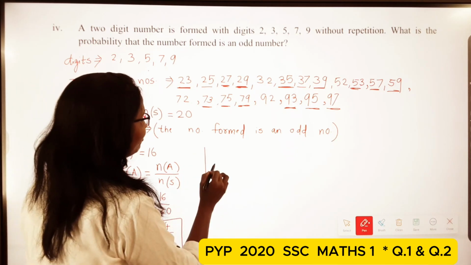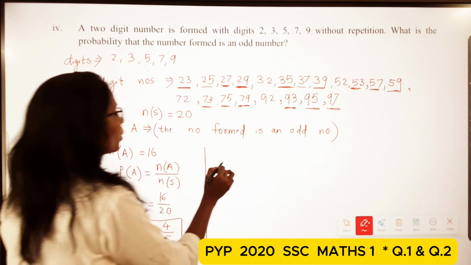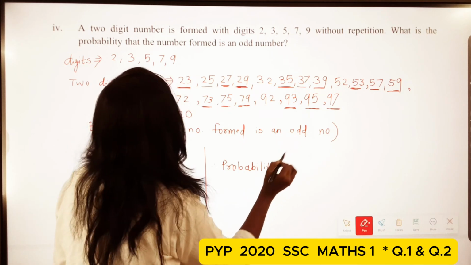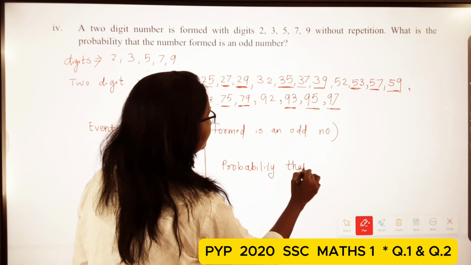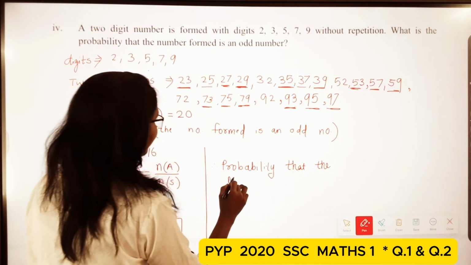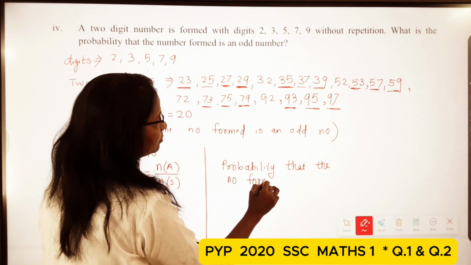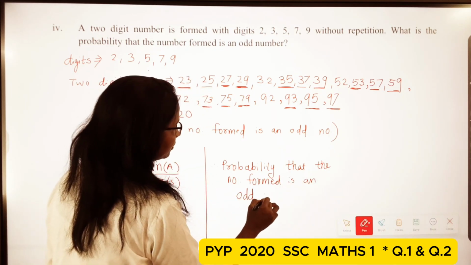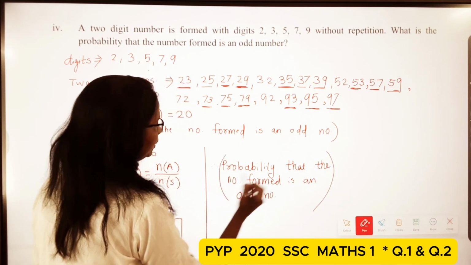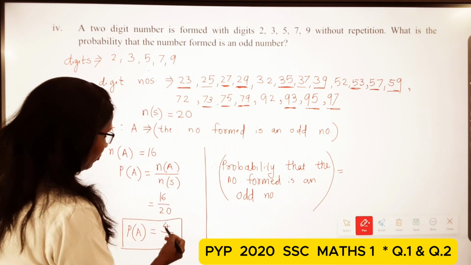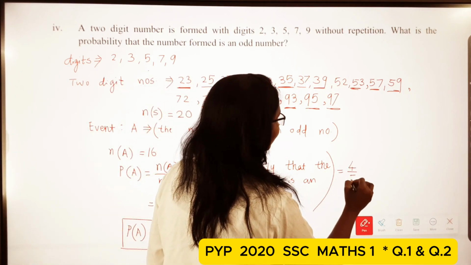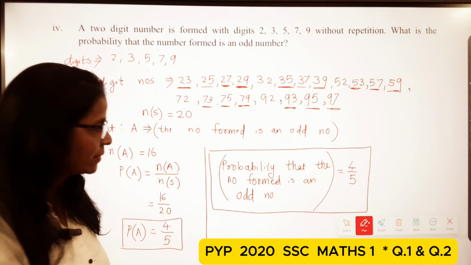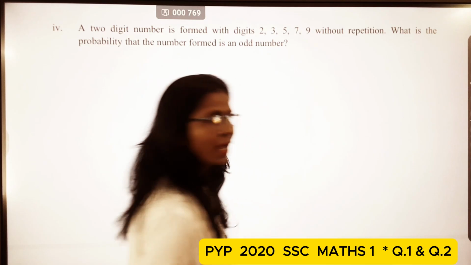So students, our final answer is that the probability that the number formed is an odd number is 4 upon 5. Okay students.